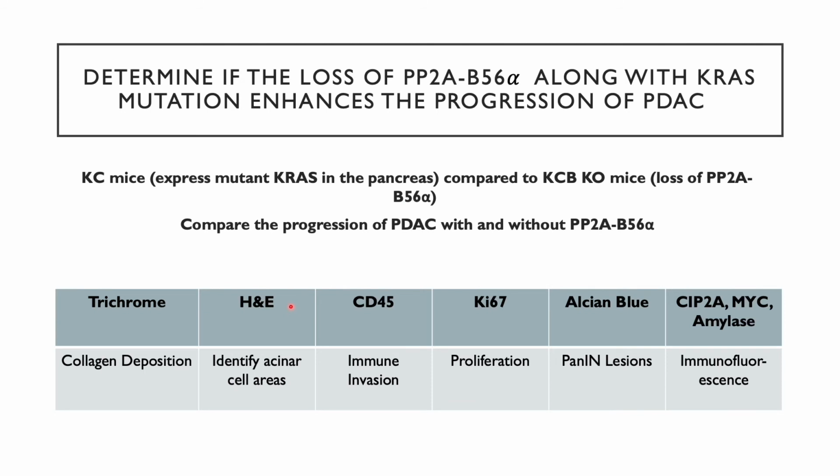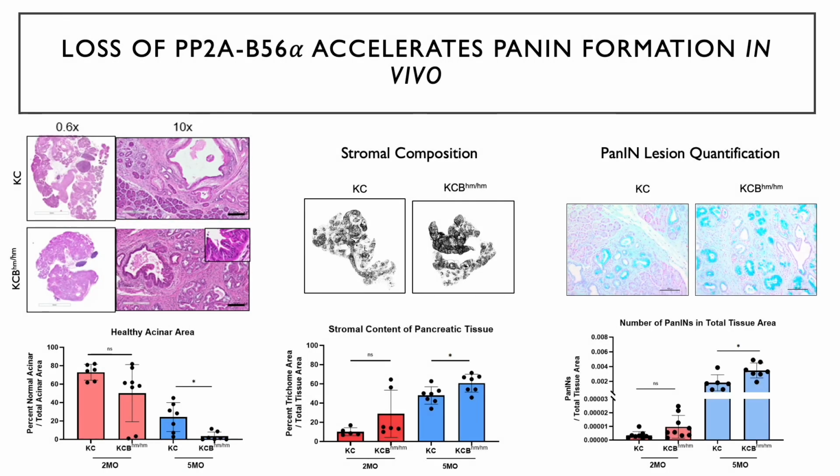Listed here are some of the stains and markers that will be used to characterize the morphology and progression of the tumors, and to visualize localization of proteins and their expression within these tissues and within individual cells. I will be utilizing both immunofluorescence and immunohistochemistry. H&E staining identifies normal pancreatic acinar cell areas.